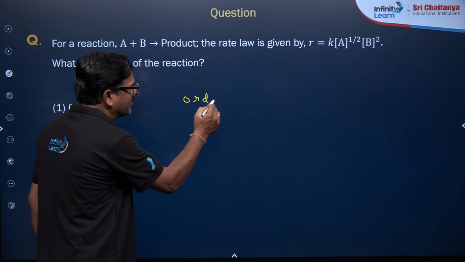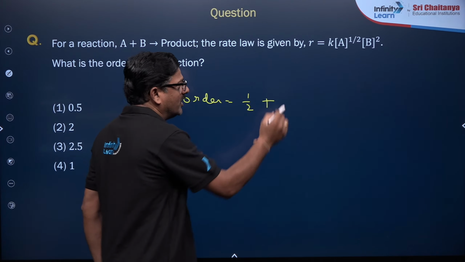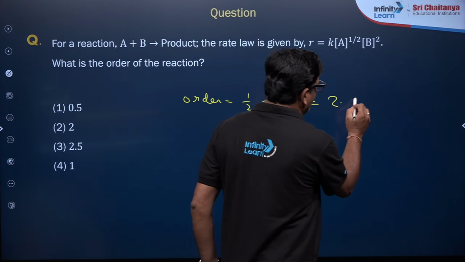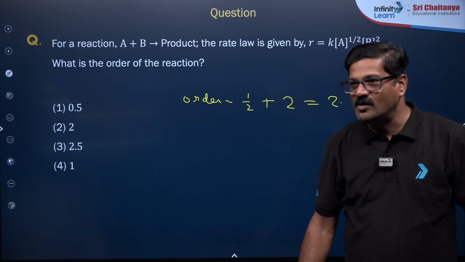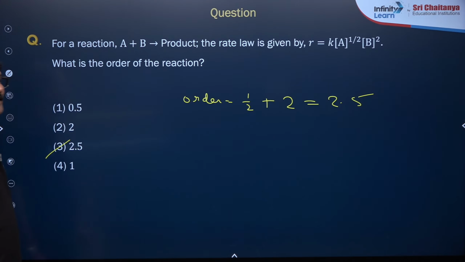Overall order is going to be, according to A, 1 by 2, right, according to B, 2, right, it is going to be 2.5. That's very good. Prakash, you kept quiet. Keep talking, right?